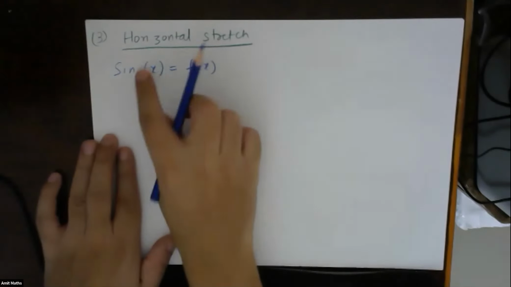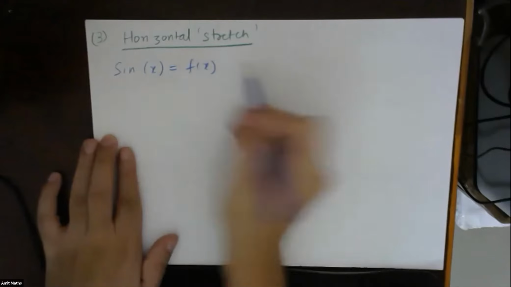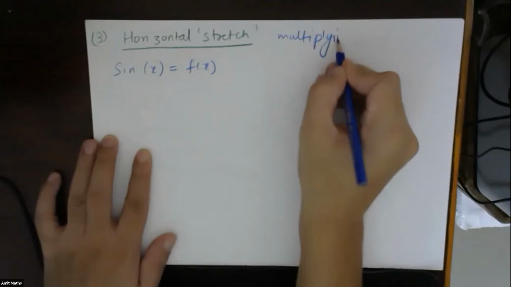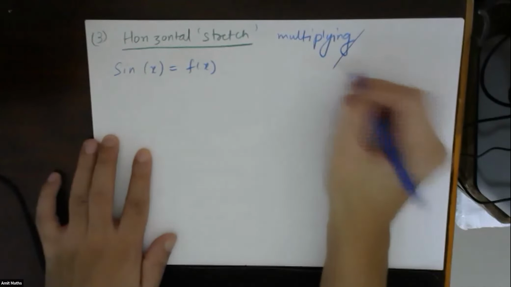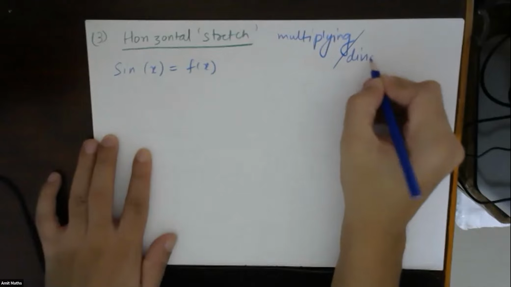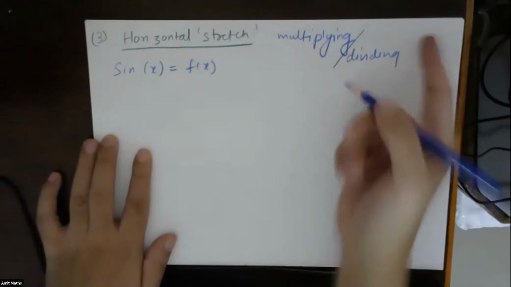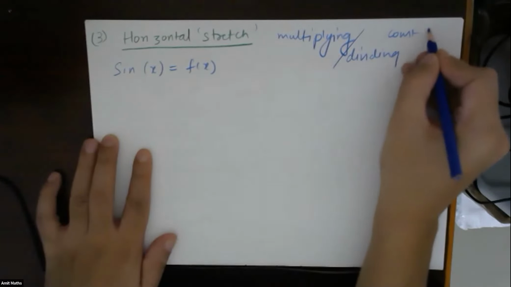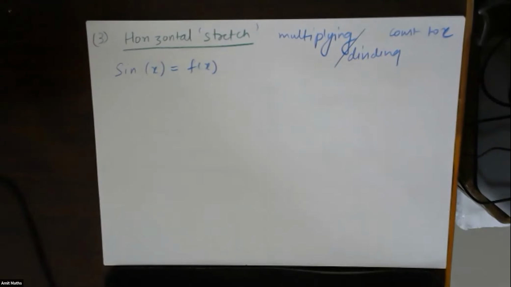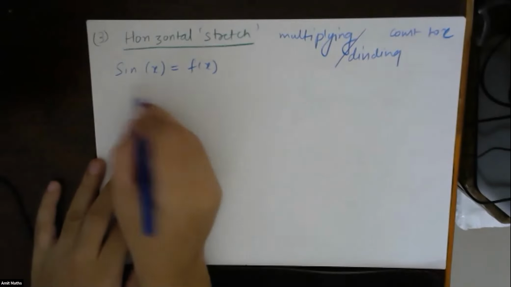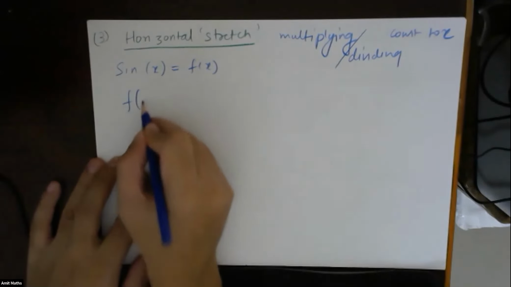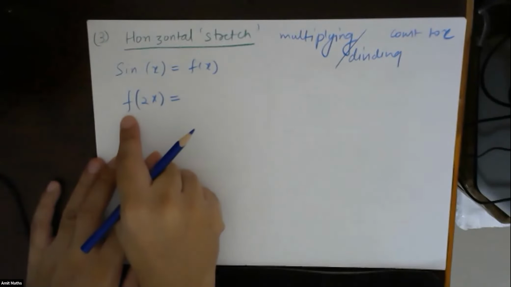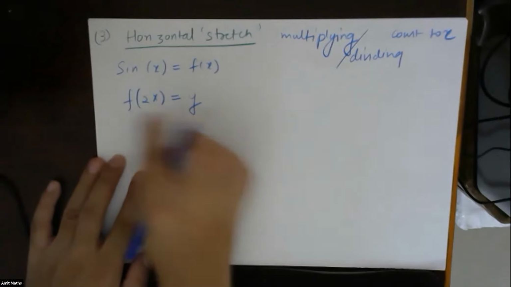If I am taking a horizontal stretch, this means multiplying. If I'm saying multiply, that also implies dividing, that is, multiplying or dividing some constant to x. So now f of x equals sin x, and we take f of 2x. Let's see what the function will look like for f of 2x.